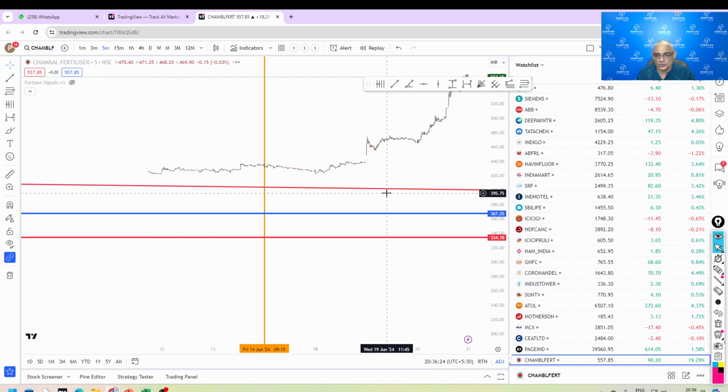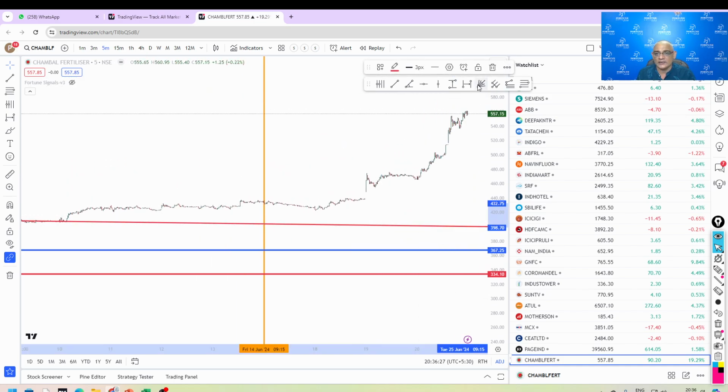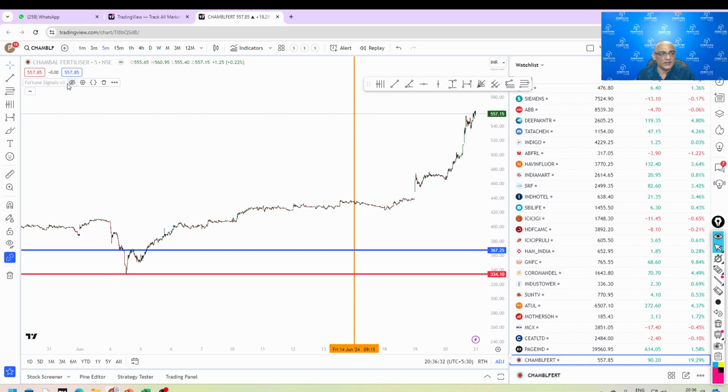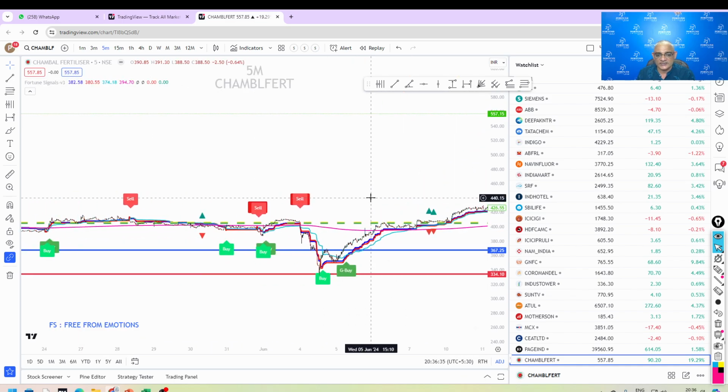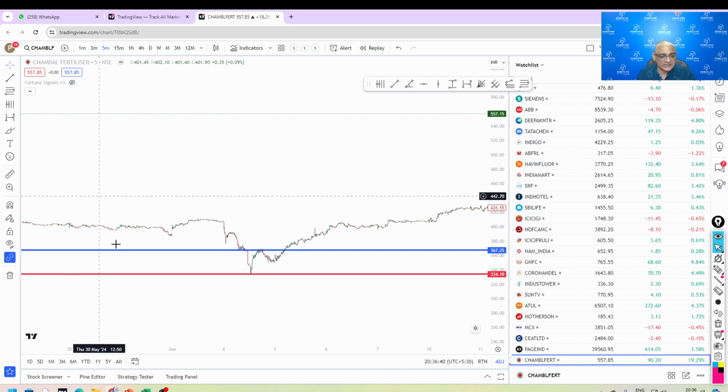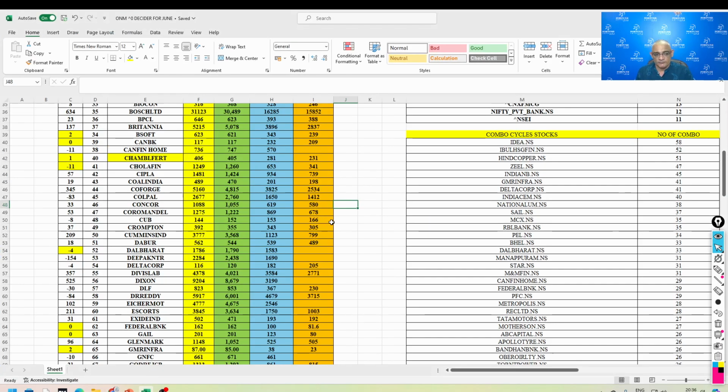Once you understand the time element, now we need to enter and stay with the market. So if you go here and click my Fortune signals, in 5 minutes it has given a buy. And why was Chambal in our radar? Always understand this. This is the number system. Once you understand the time element, we need to understand the price element. Why this stock today, this month? Because whenever the difference between these two numbers is narrow, it will come in our radar to trade.